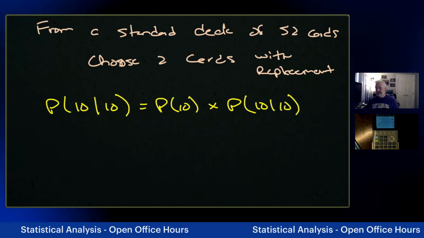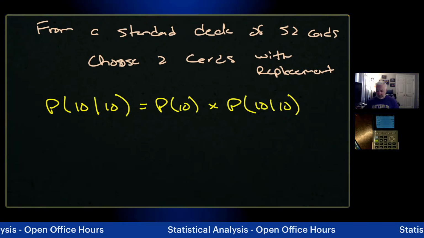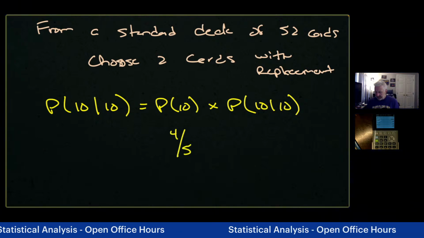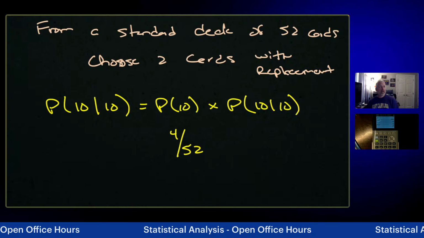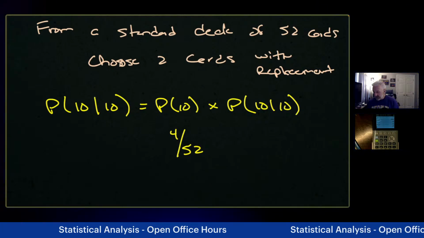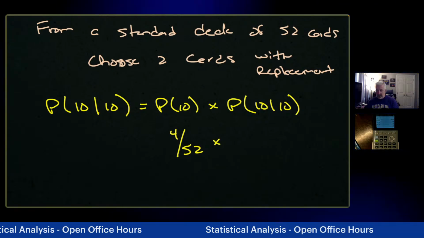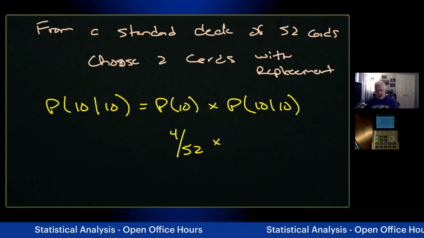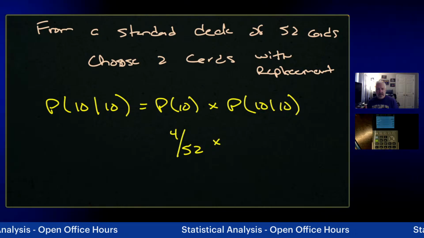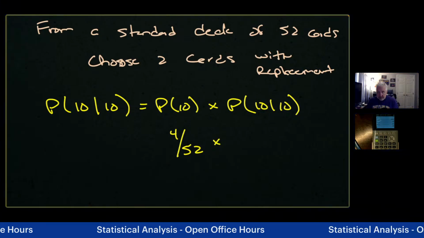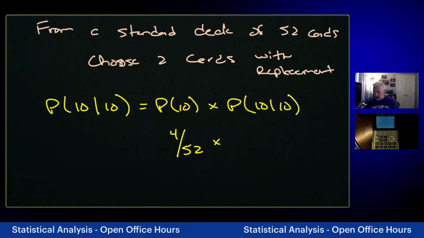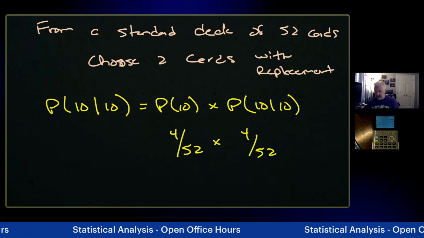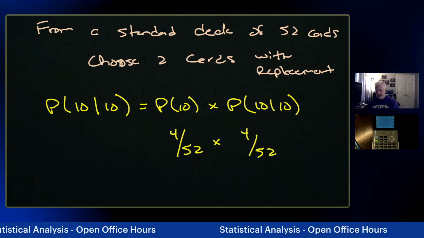The probability of choosing a 10: there are 4 in a deck of cards, and there are 52 cards in that deck. When we go to the multiply side, what's the probability that we choose a 10 on the second draw given that we already chose a 10? Well, it's an independent event again because we took that first 10 and put it back in the deck, which means we are still working with 52 cards and we still have 4 tens.